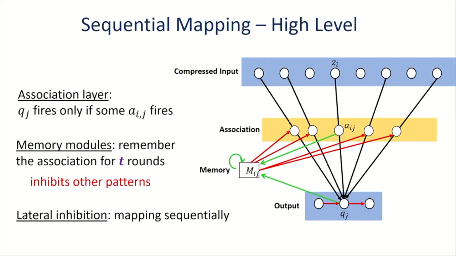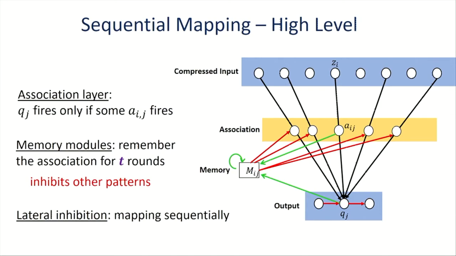At a high level, we connect the input Z and the output Q using an association layer, where for each pair Zi and Qj, we introduce an association neuron Aij, and the output is going to fire if at least one of its associated neurons fired.